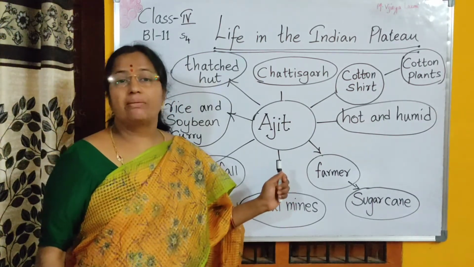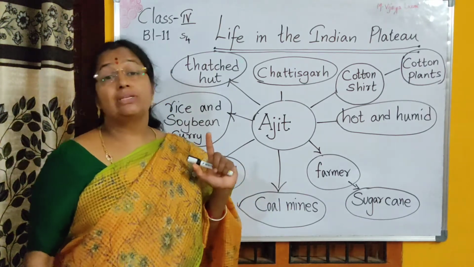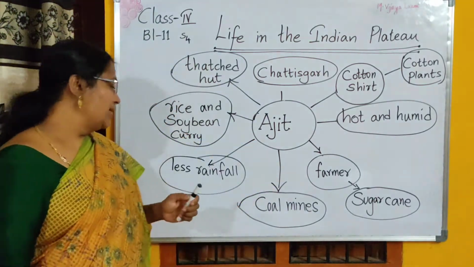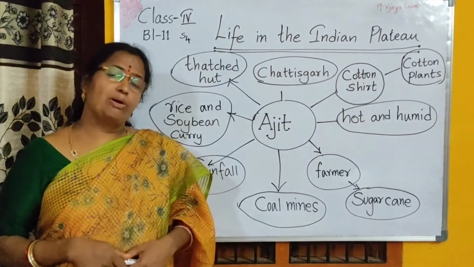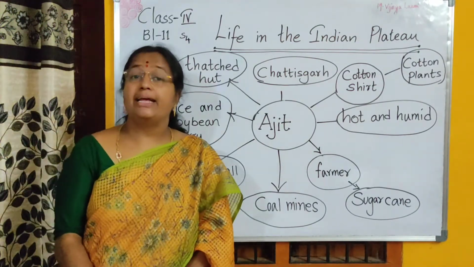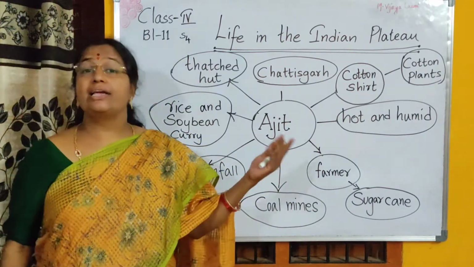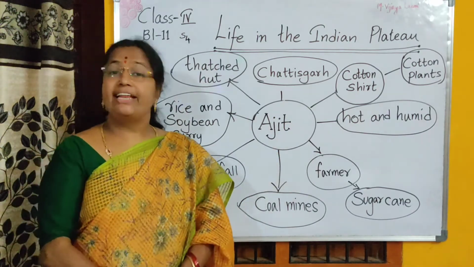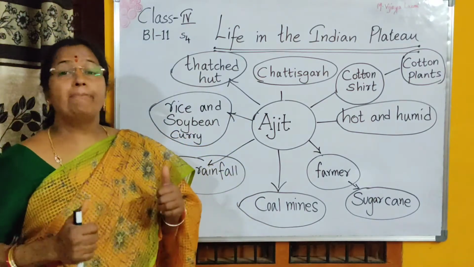Why do you think there are many mines in the plateaus? Because plateaus are rich in mineral wealth. This is something you have to remember, right? And Ajit was worried about something. What was the problem? Ajit was worried because his father had debts. He took a loan from someone and last year he couldn't pay the loan because there was no rain, very less rainfall. Only if rainfall is there, they are able to get a bumper crop.